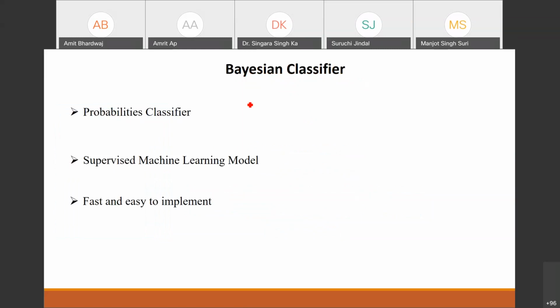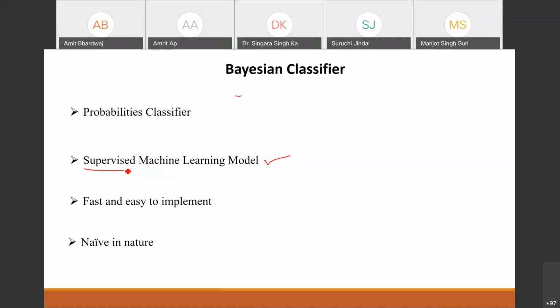It is a probabilistic model. The next important point: it is a supervised machine learning algorithm, so we need labeled data to train the Bayesian classifier model. The third point is that it is fast and easy to implement. You just need to find the probability and then do some calculation to implement the Bayesian classifier in any language.